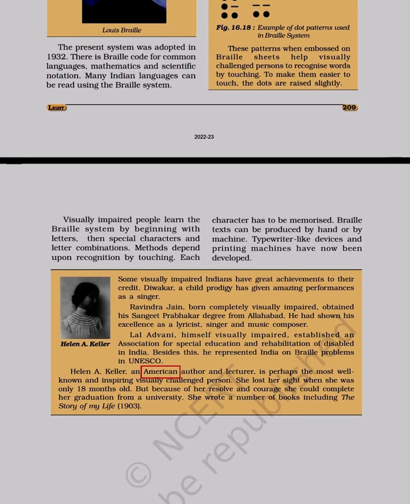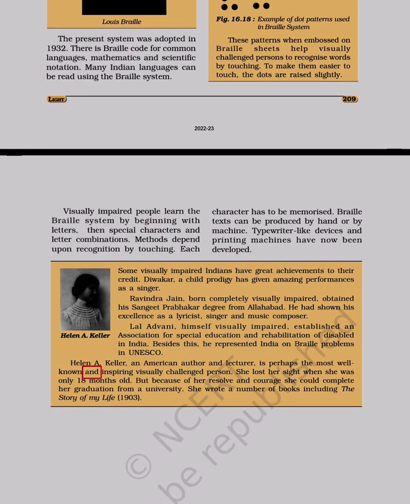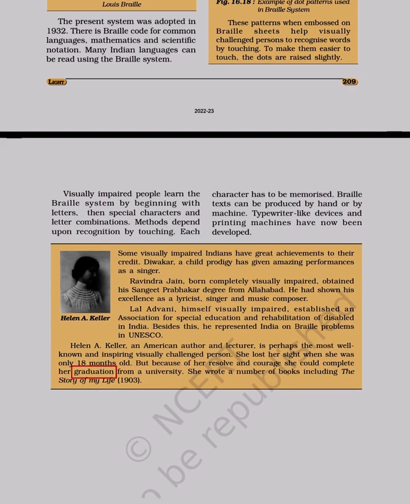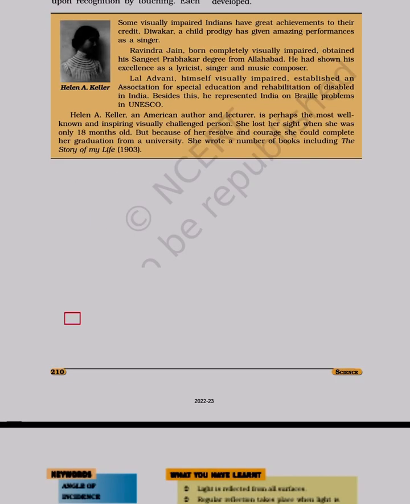Helen A. Keller, an American author and lecturer, is perhaps the most well-known and inspiring visually challenged person. She lost her sight when she was only 18 months old, but because of her resolve and courage she could complete her graduation from a university. She wrote a number of books including The Story of My Life, 1903.